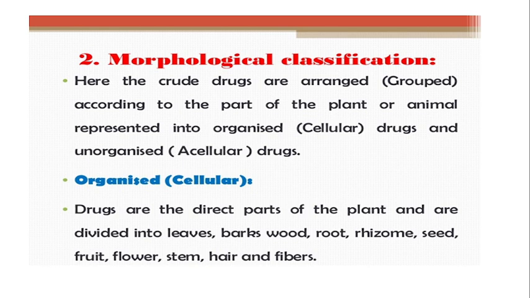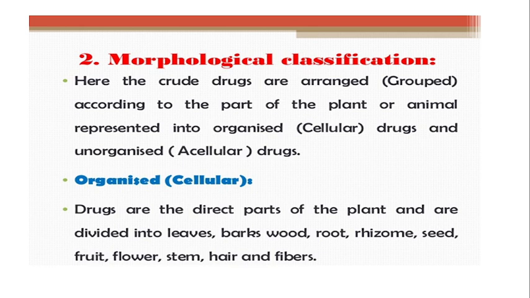they are classified. Organized drugs are direct parts of plants and are divided into leaves, bark, wood, root, rhizome, seed, fruit, flower, stem, hair, and fibers. When we talk about the organized form of drug, it has a certain cellular structure. When you take a transverse section of any part of a plant and see it under the microscope, you will find cellular structure, that is epidermis, and after that collenchyma, sclerenchyma cells, xylem, phloem, vascular bundle.